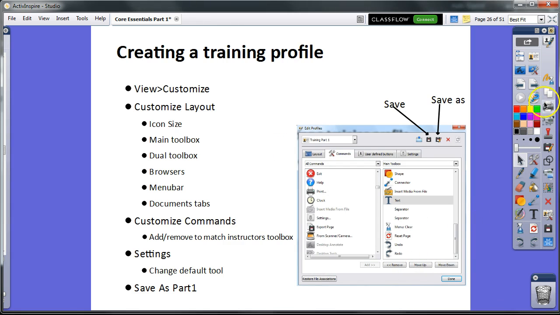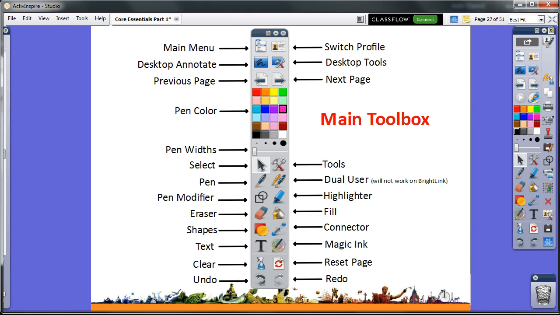As you discovered in a previous slide, your main toolbox is located to the right. Here is a key that identifies every tool on your main toolbox. In this training, we will not use all of these tools. Anytime you select a tool, the cursor will change accordingly to the tool selected.